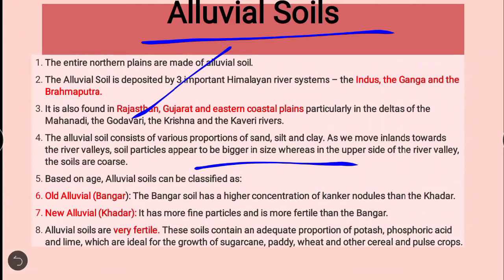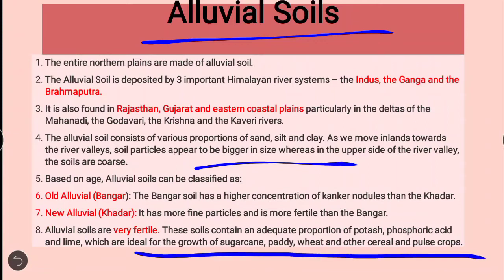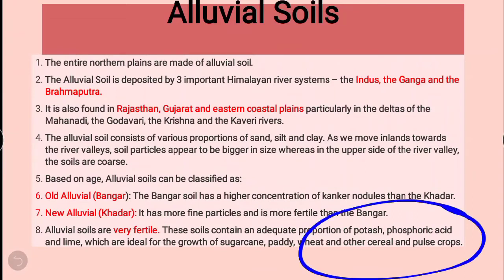Now if we look overall, alluvial soil, as compared to any other soil, that is laterite soil, sandy soil or any other forest soil, is very fertile. So why? Because it contains adequate portions of potash, phosphoric acid and lime, which are ideal for the growth of sugarcane, paddy, wheat and other cereal and pulses crops. So these are the reasons why alluvial soil is very important, because it has all the ideal properties or chemical components which are required for any cropping